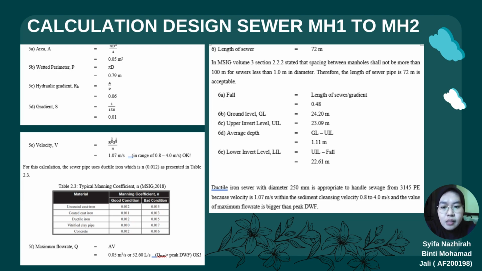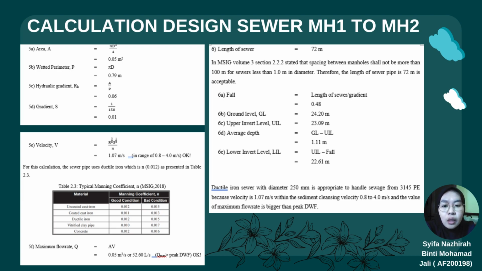The gradient is 0.01, and we continue with the velocity. The velocity that we calculate is 1.07 meter per second, which is in the range between 0.8 and 4.0 meter per second. So the velocity is okay.